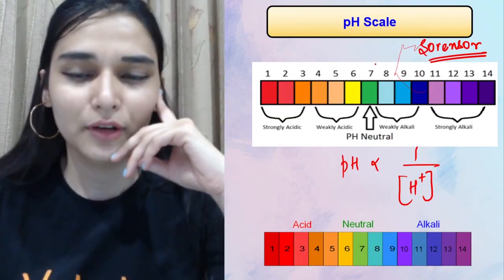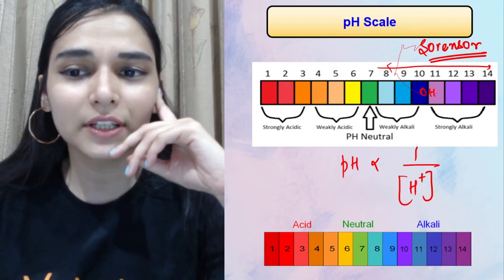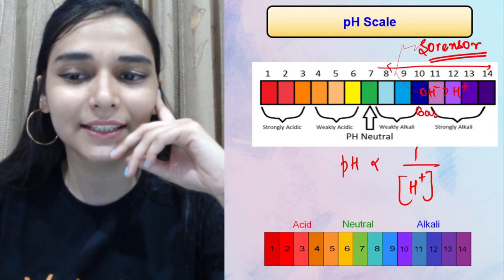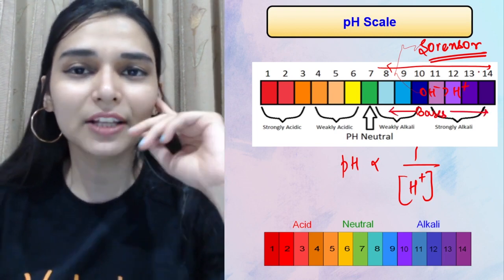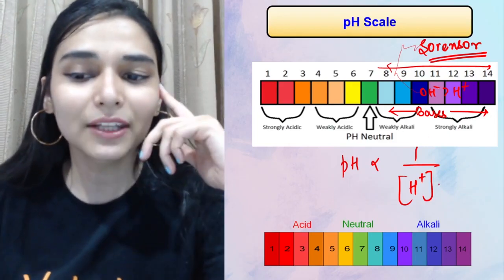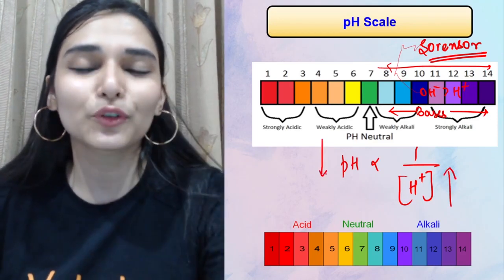As here, from pH 7 to 14, OH ion concentration is more than H plus ion concentration, and this area is for bases, 7 to 14. So the higher the pH, the stronger the base. Okay, and again if H plus ion concentration is more, then the pH value would be below 7.